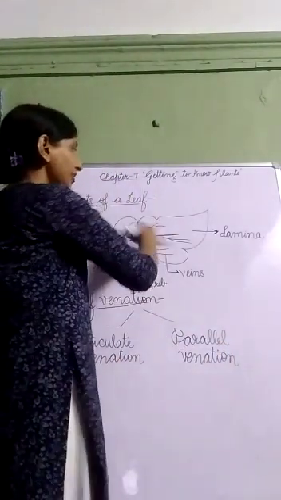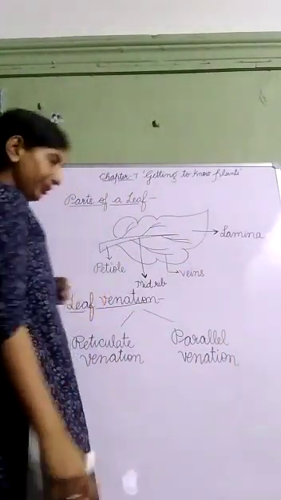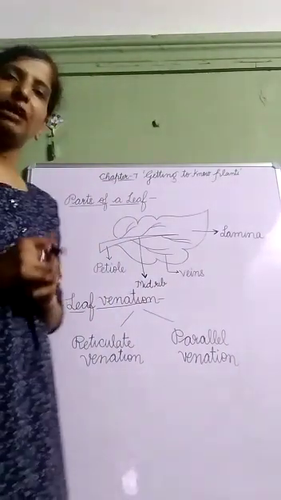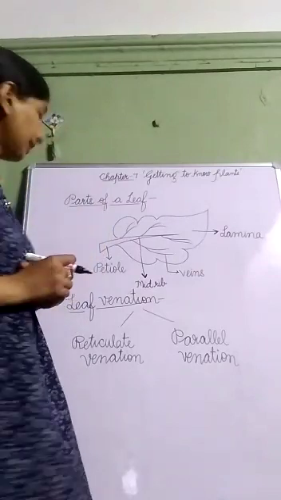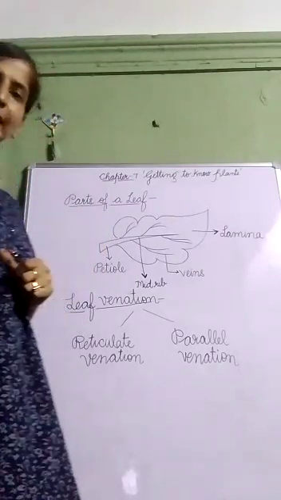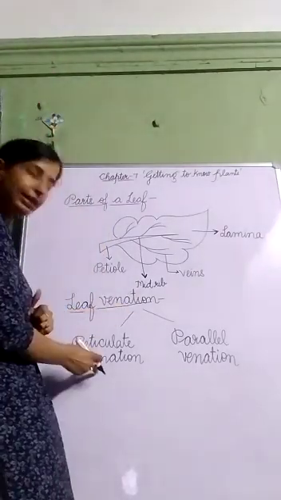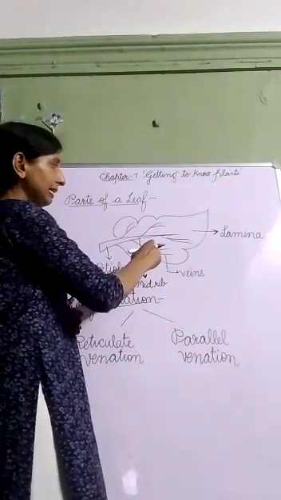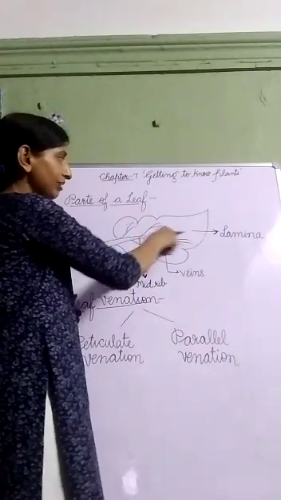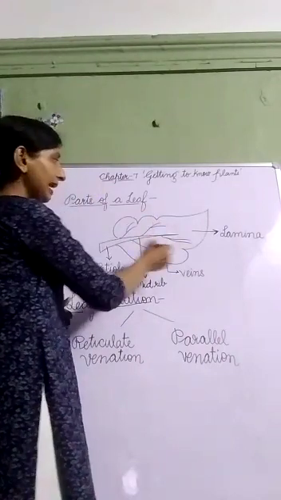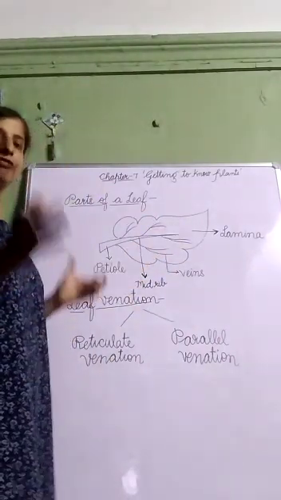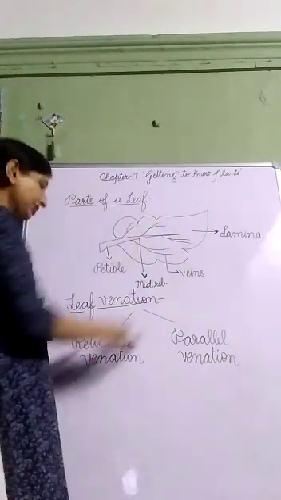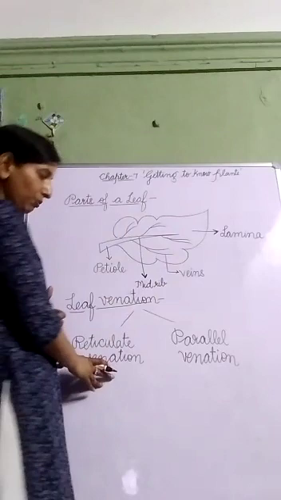The design formed by veins on a leaf is called leaf venation. It can be of two types, reticulate venation and parallel venation. So here you can see on both sides of the midrib, veins are forming a net-like design. When veins form a net-like design on both sides of the midrib, this type of venation is called reticulate venation.